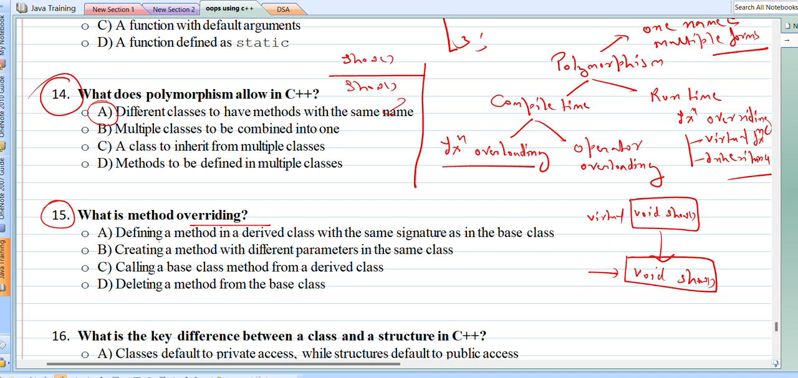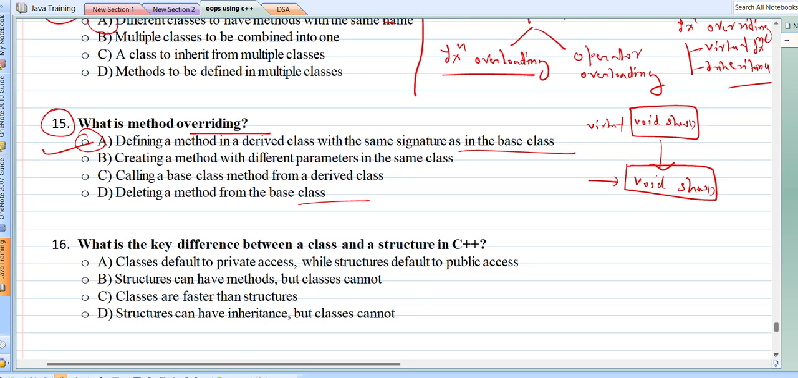So the correct option is defining a method in a derived class with the same signature as in base class. Right, this seems to be the correct option. Creating method with different parameters in the same class, no, this is not method overriding. Creating method with different parameters in the same class is basically function overloading, right? Calling a base class method from derived class, deleting a method from the base class, no. So the most appropriate answer is the A.